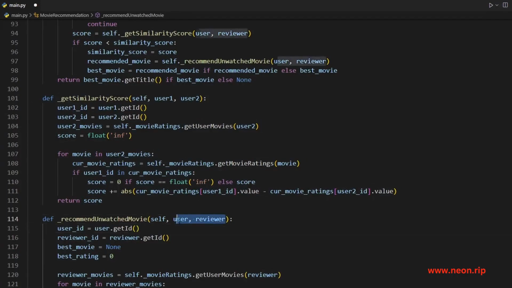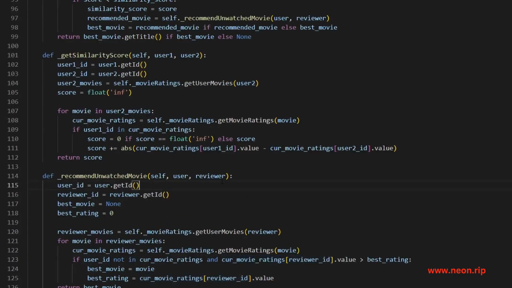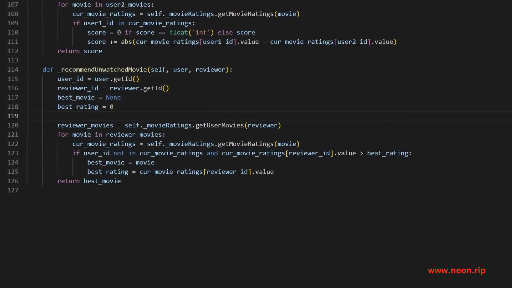Now, if 2 users have watched similar movies before and we want to recommend a movie to this user from this reviewer, well, we would just go through those lists of movies, make sure that this user has not seen that movie before, and that the movie from this reviewer has a relatively high rating. The way we're doing that is just by finding the max rating of movies that this guy has not seen before, and then we return that movie. So not insanely complicated, but it's definitely hard to wrap your mind around all the relationships and what types of data types we should store, like how we should create our hash maps. And there's definitely different ways to do this.